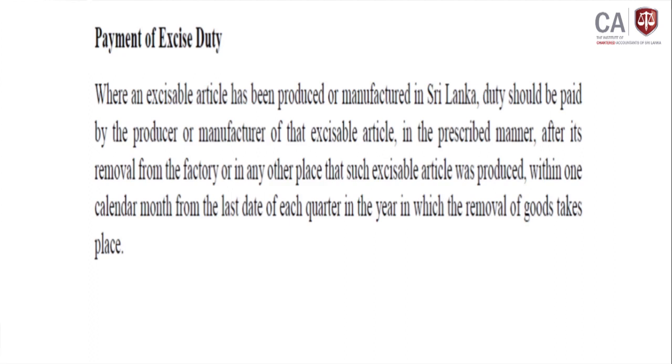Within one calendar month from the end of each quarter in the year in which the removal of the goods took place. So based on the quarter, it should be paid. If they remove those articles in a particular quarter, within 1 month after the quarter end they should pay the taxes. That is the requirement related with the tax payment.